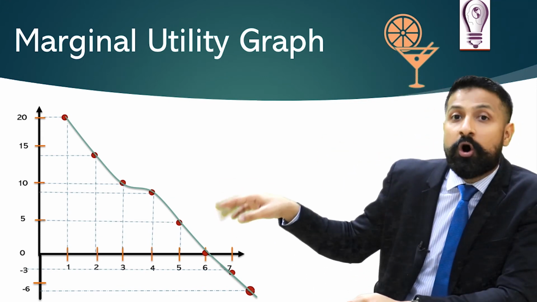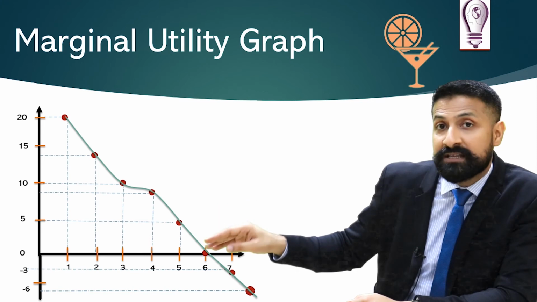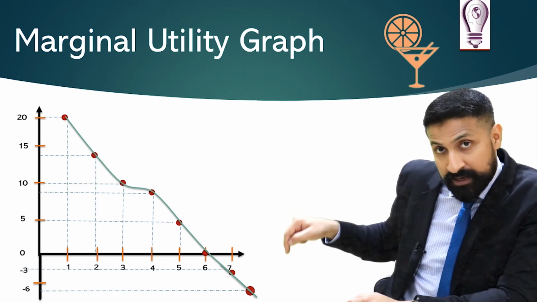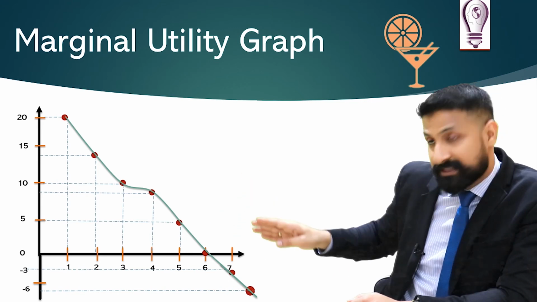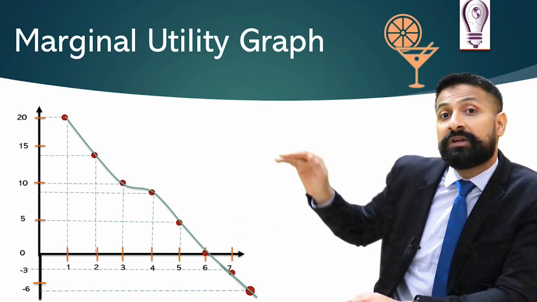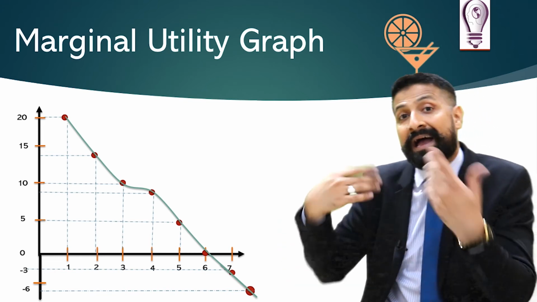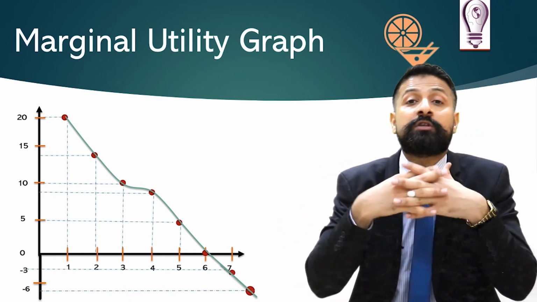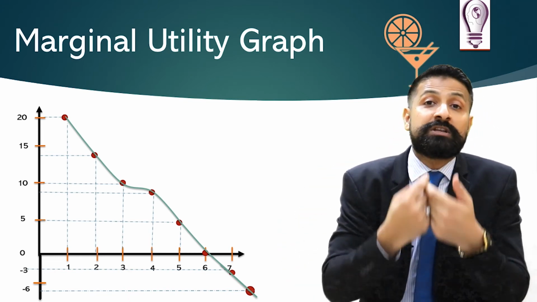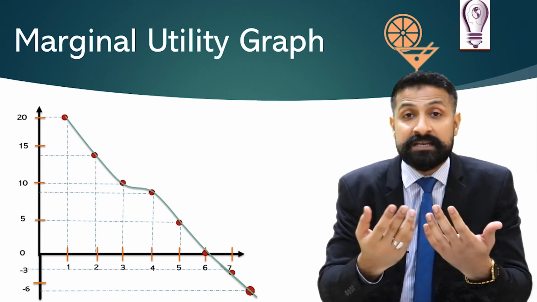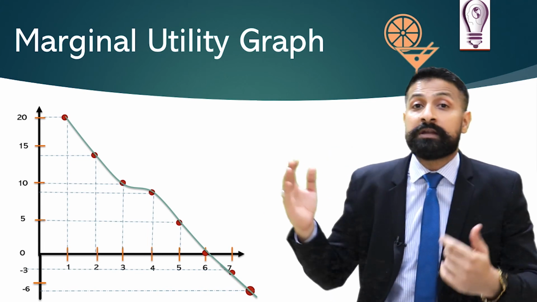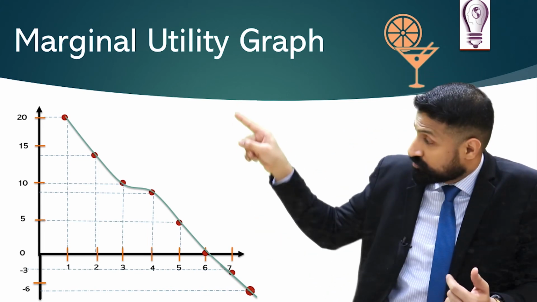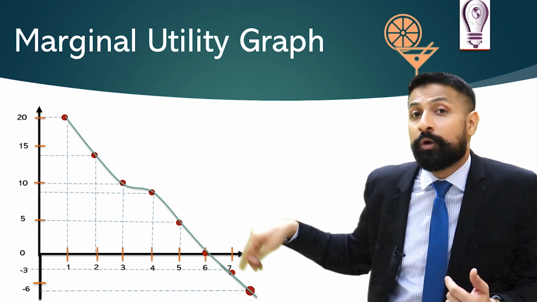I have to draw another point, which is -6, and then I have to join these lines, and this law of diminishing line will go below and below, because the more units you consume, your marginal utility will be in negative, and the numbers of negative marginal utility will keep on increasing the more and more units you consume. So the line will go below and below.